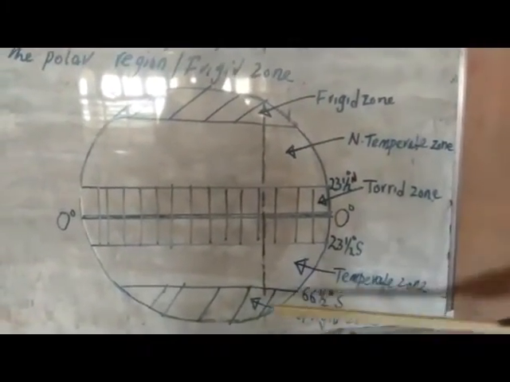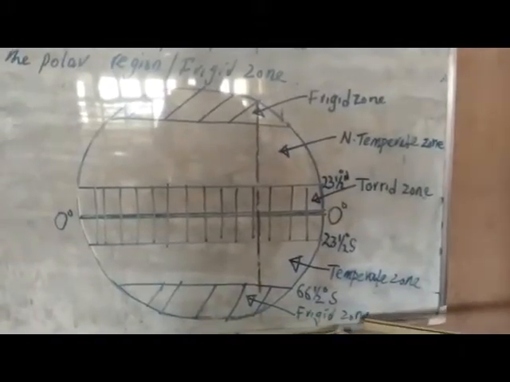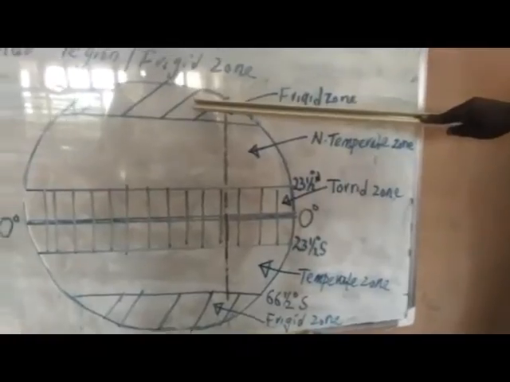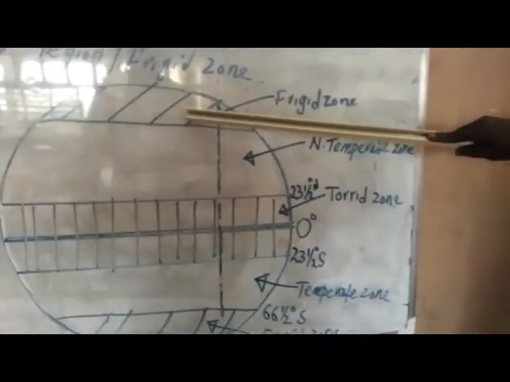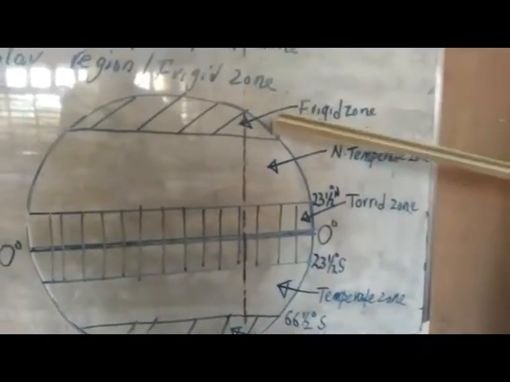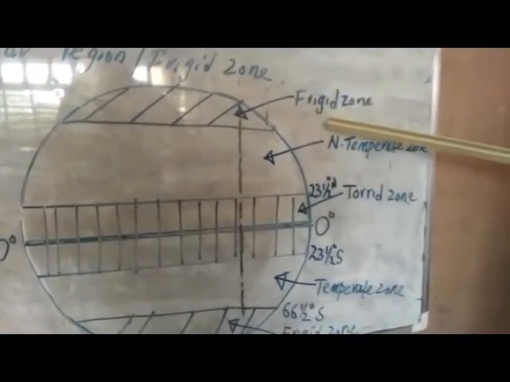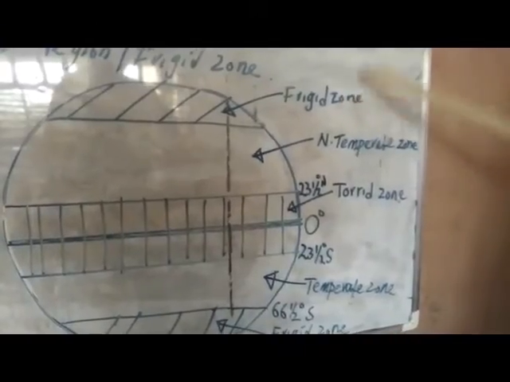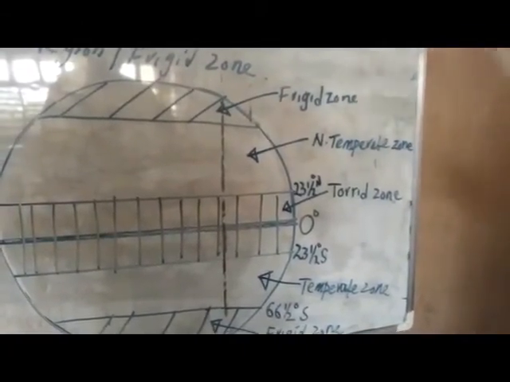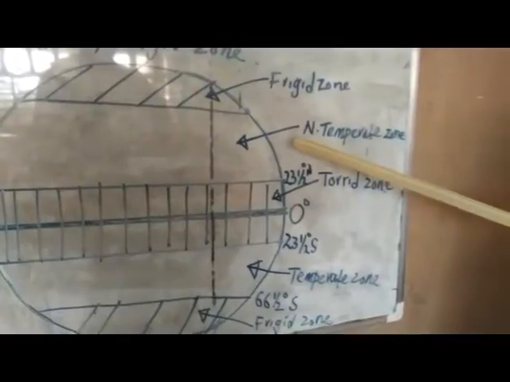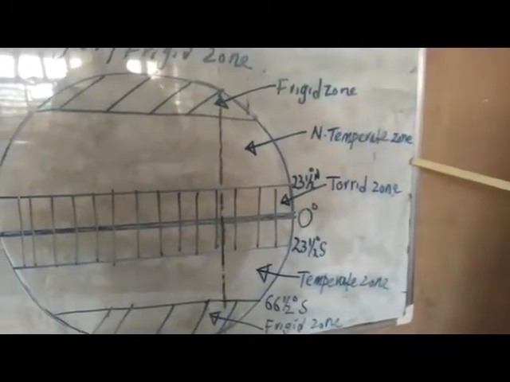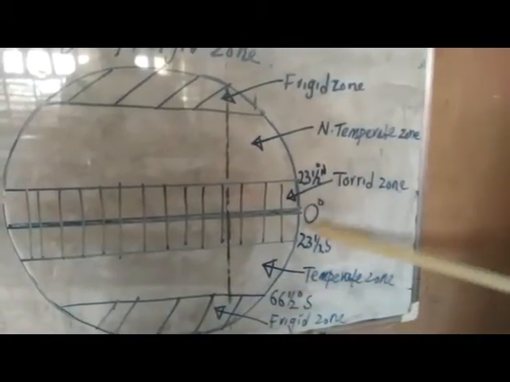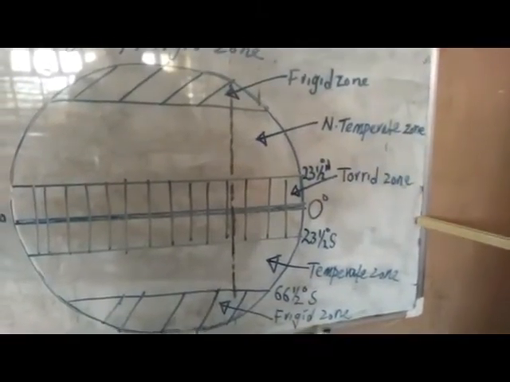So also in the southern pole, we have the frigid zone, which is justified in the sense that the temperature is different from the other types. Two, we have the north temperate zone, and so also the south temperate zone.